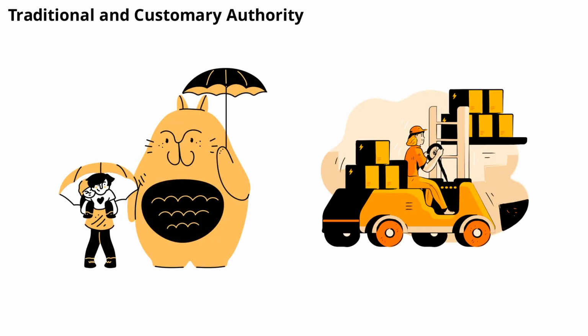In some societies, state authority is also based on traditions and customs. These unwritten rules can shape how power is exercised, especially in areas where formal laws are less developed. Customary authority often works alongside legal authority, providing stability and continuity in governance.